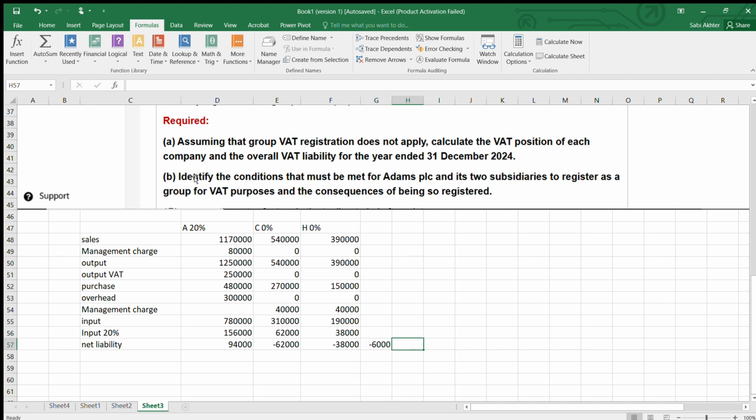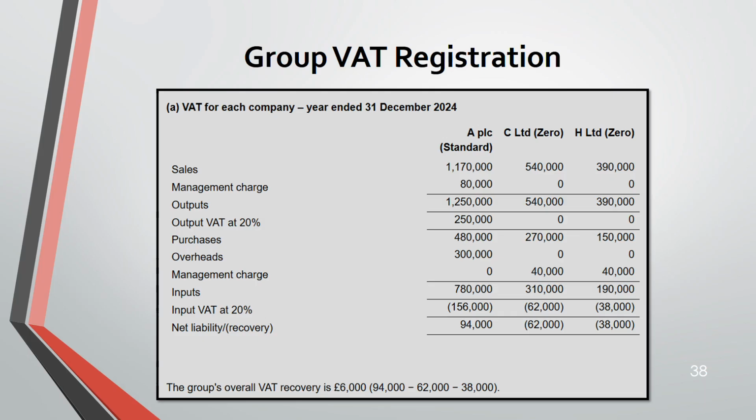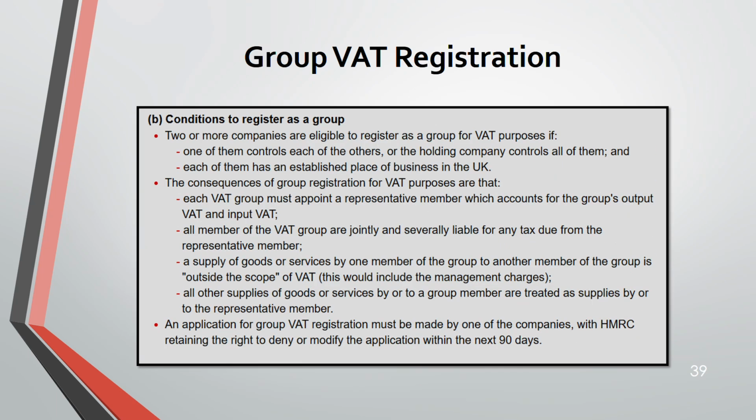Now, let us go to part B. So this is the solution for activity 3, where we have got the total group VAT recovery, which is 6,000. Okay, so we have taken the sum function of this, where we have taken the output VAT and deducted the input VAT. Output VAT is 20% only for A, C and H are 0, whereas input VAT is 20% for all the three companies.